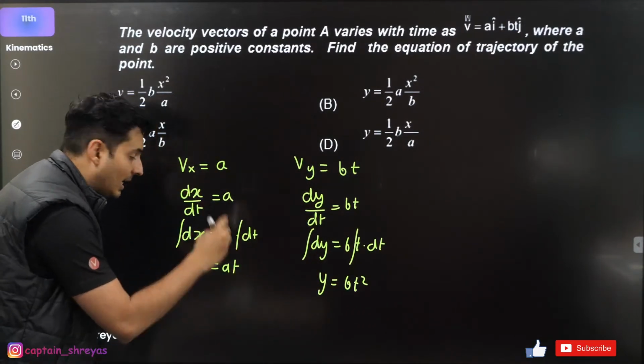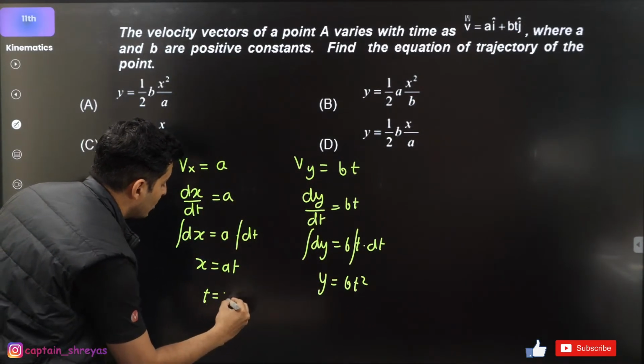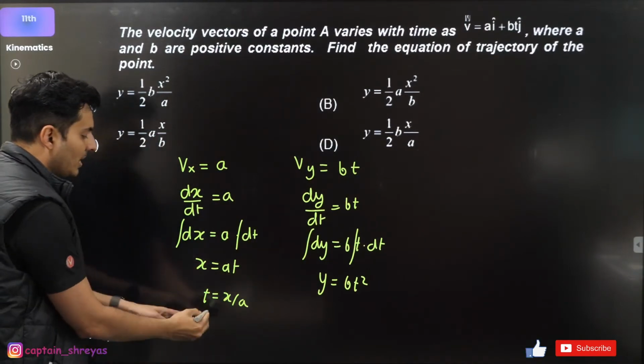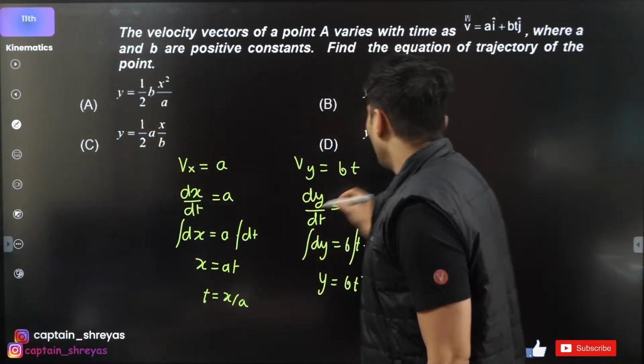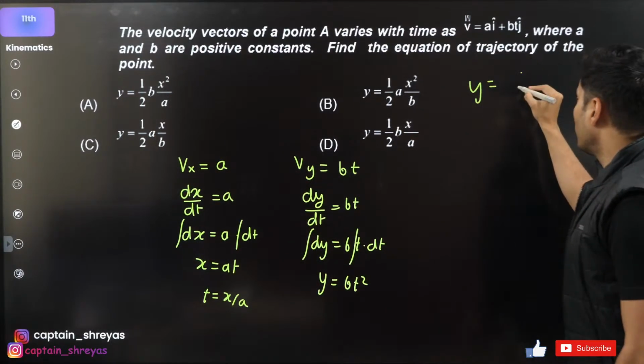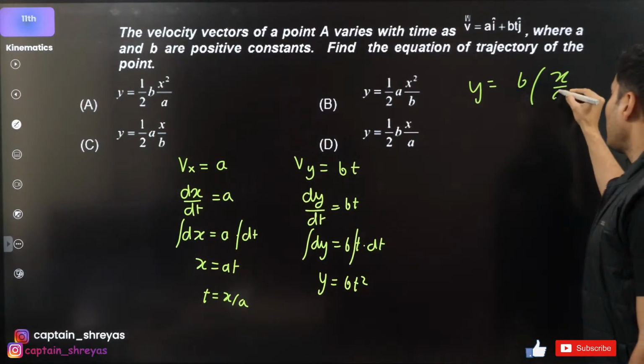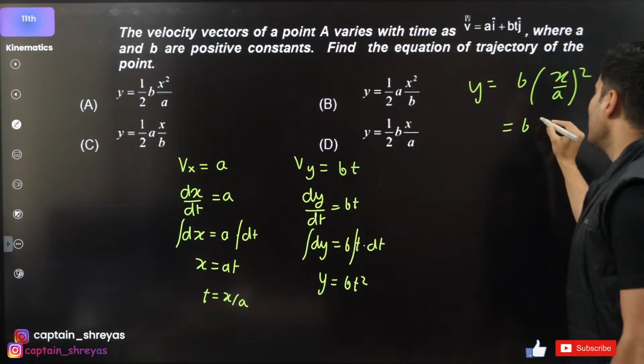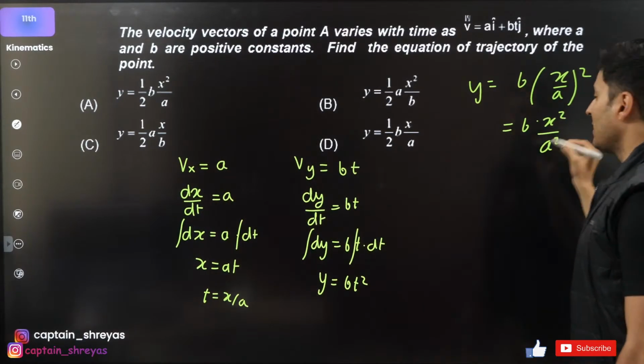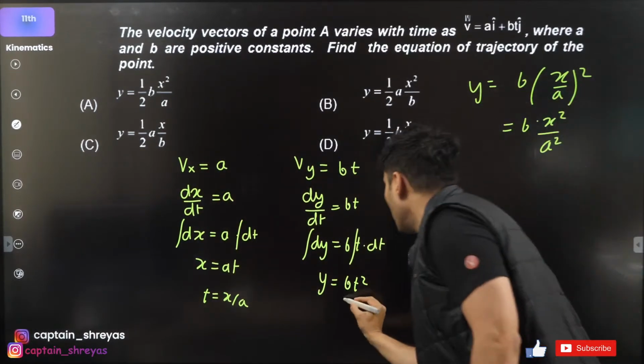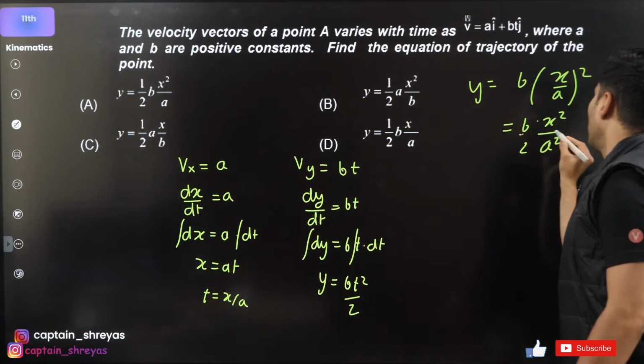Oh, I need to eliminate time, right? So look over here. Time is actually x divided by a. From here, time is x divided by a. So what will y be equal to? y is equal to b into x by a whole square. So this will be b x square by a square. That's, oh, by 2. I forgot that 2, my bad. This 2 will also be there.